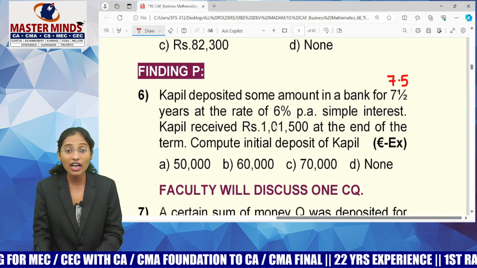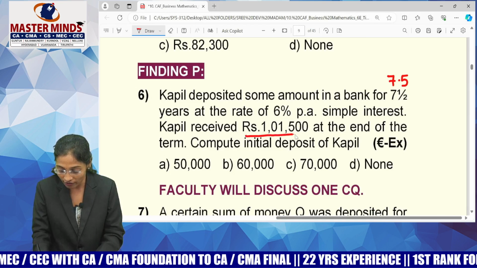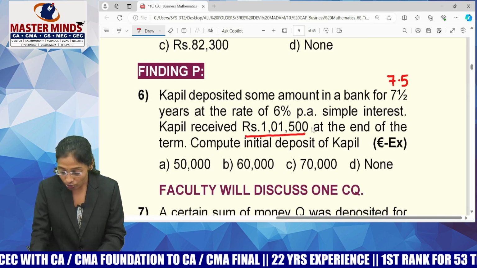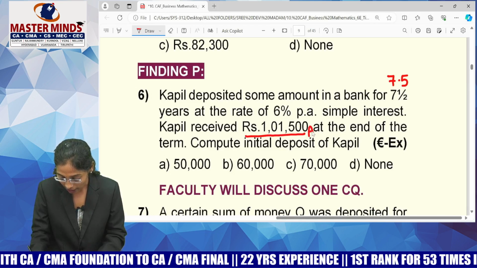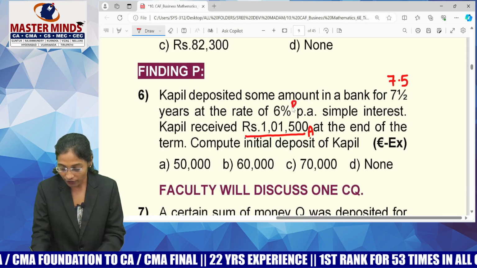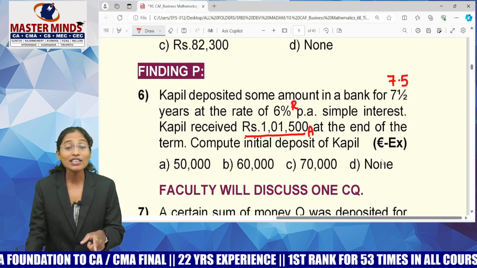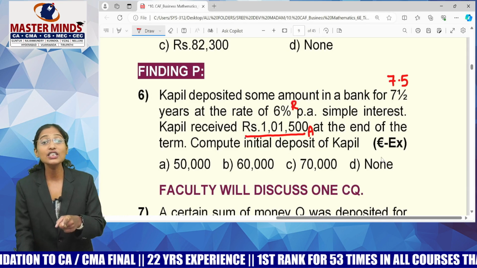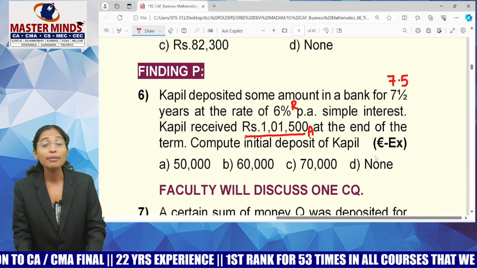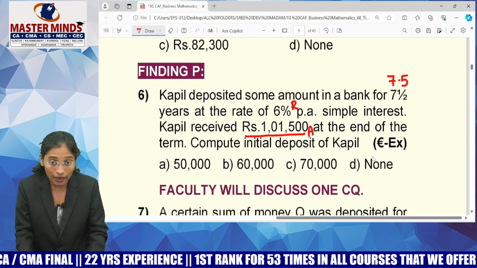After 7.5 years means is it the present value or future value? Future value. How do you denote future value? With A. Got it. So what is your rate of interest? 6%. Now what is it we need to calculate? Compute the initial deposit of couple. Means I have to calculate the principal.